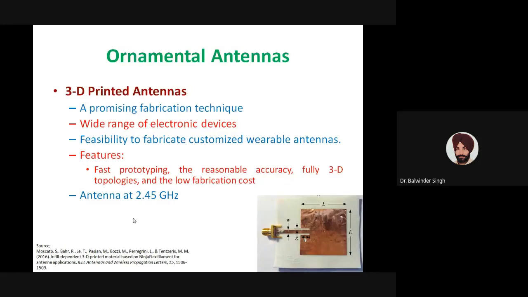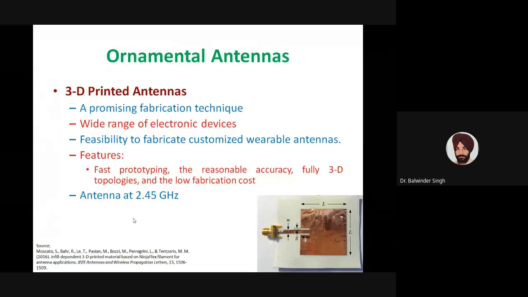We can easily fabricate various customized wearable antennas using this 3D printing technique. This technique especially has the feature of fast prototyping. Once we have the design, we can prototype it very fast using 3D printers.